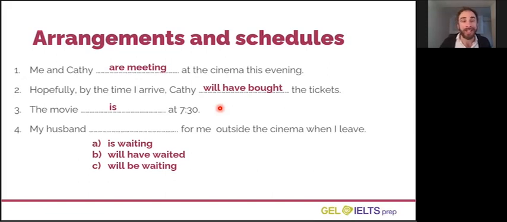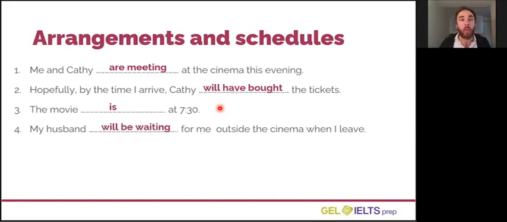The correct answer is C, will be waiting for me. Because when I leave the cinema, my husband's waiting will have started before I leave the cinema and will continue until I leave the cinema. So his action is continuous at the time of my leaving the cinema. My husband will be waiting for me when I leave.